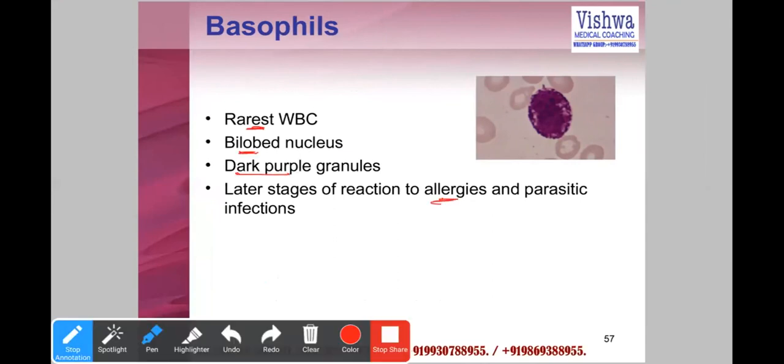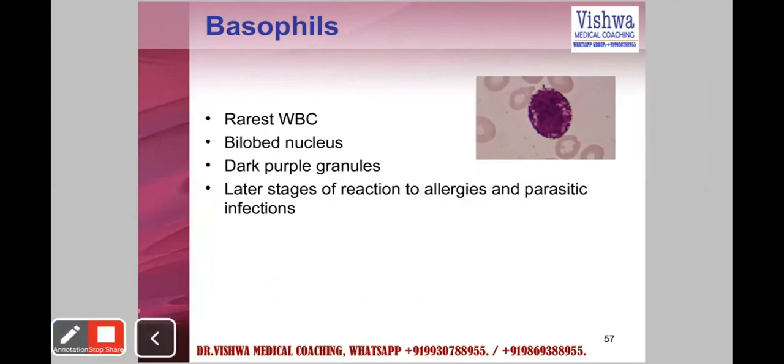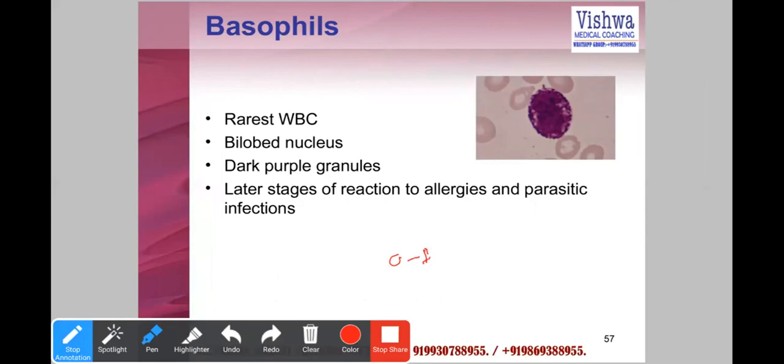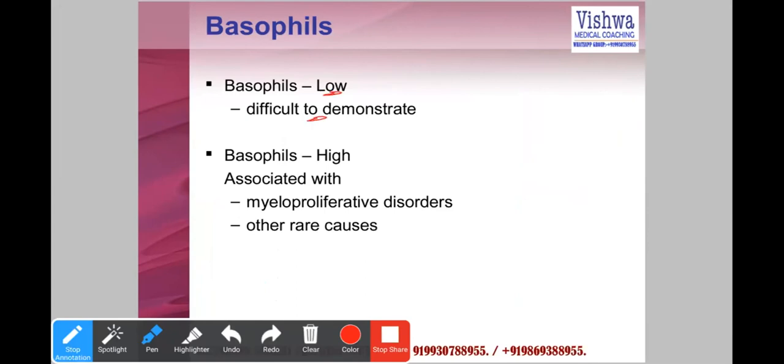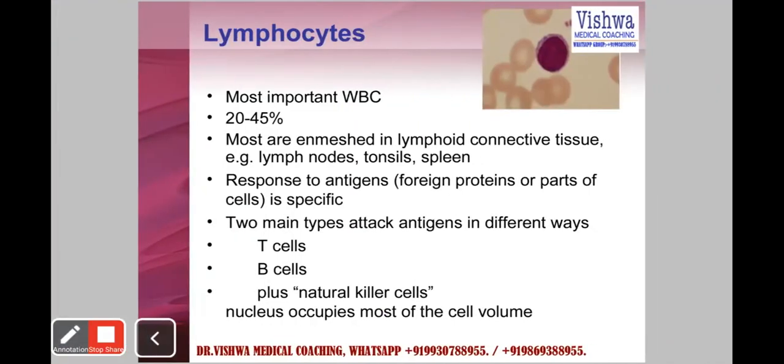It is involved again in allergic and parasitic infections. Normally it is about 0 to 1%. So low basophil has no significance. High can be associated with myeloproliferative disorders, cancers, leukemias and leukemoid reactions.